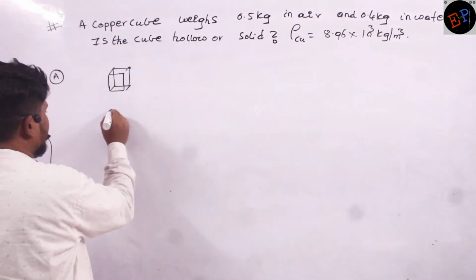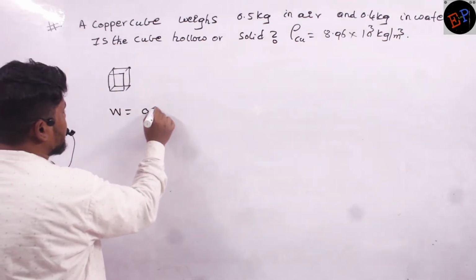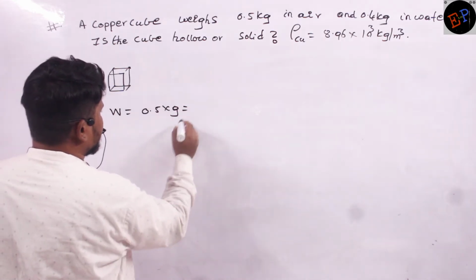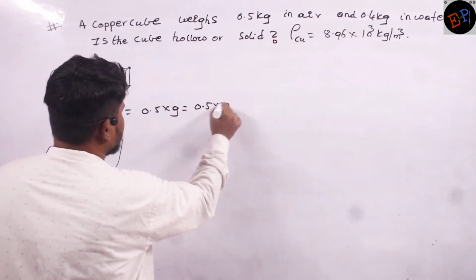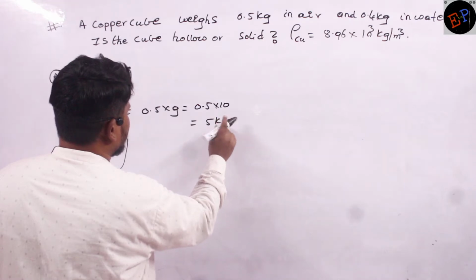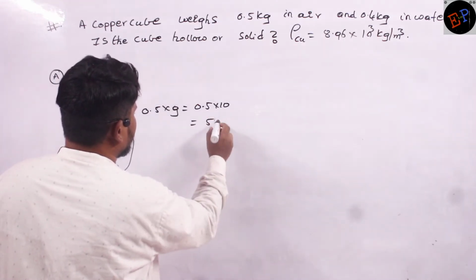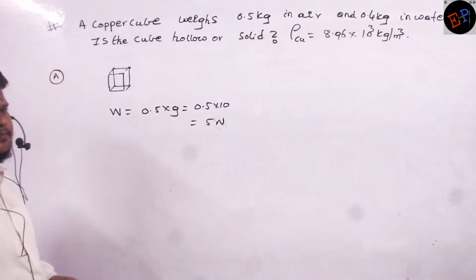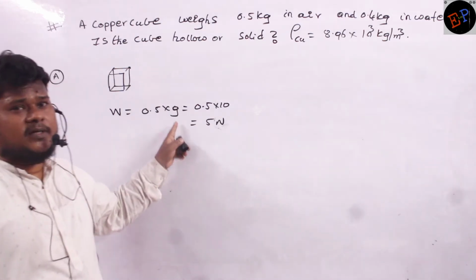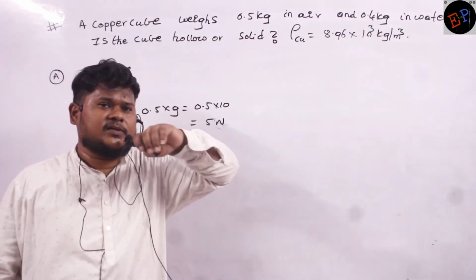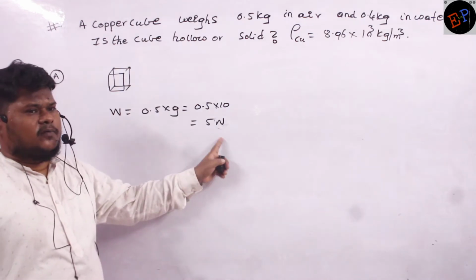What is the actual weight of the body? Actual weight of the body is 0.5 multiplied by g. So 0.5 into 10 is how much? 5 Newton. So this is the actual weight of the body. Weight formula is mg only. He gave the mass in kgs, I want to multiply with the g value, then it converts into weight of the body.